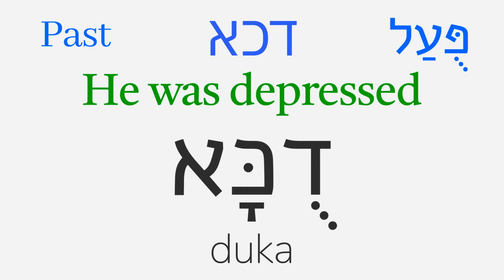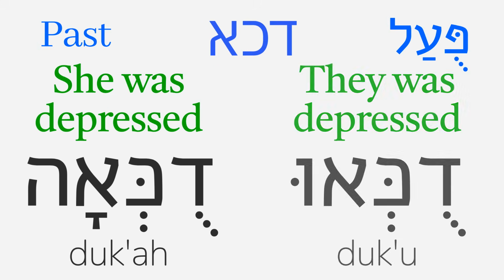Roots ending with aleph are also irregular in several forms of the pual past tense. The hu, he form is regular. Duka, he was depressed. The she and they forms are also regular. Duka and duku. She and they were depressed.